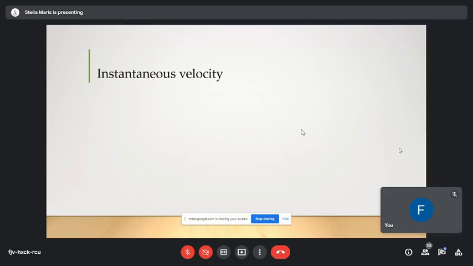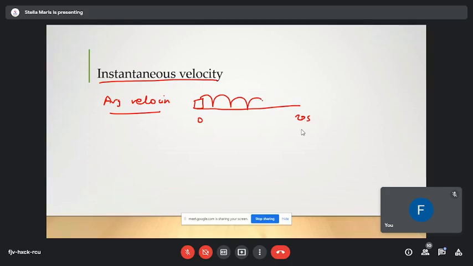Okay. Now we are going to see another topic called instantaneous velocity. So average velocity, what does average velocity tell us? It tells us how fast the object has been moving. For example, this is a time interval, let's say 0 to 20 seconds. It will say how fast the object has been moving between the time interval. Okay, but how is it different from instantaneous velocity?